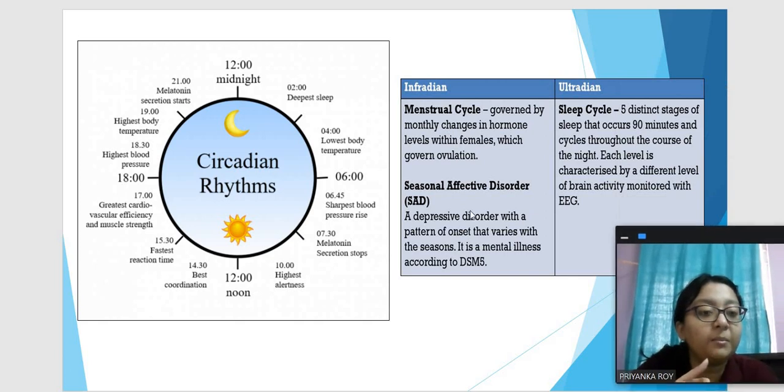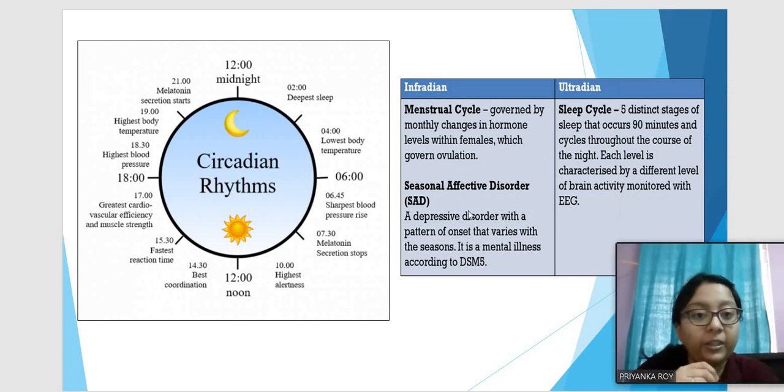So these are some examples of ultradian and infradian rhythms. The menstrual cycle I've already talked about, and seasonal affective disorder, that is a depressive disorder that varies with the season. So it's a mental illness. This happens with the season, so it's like a cycle, and therefore it is infradian because the duration is quite longer.